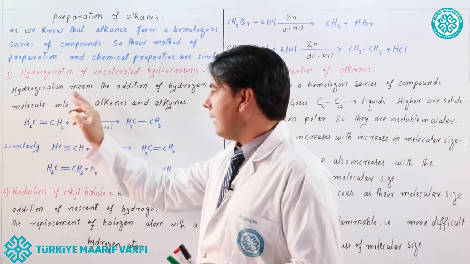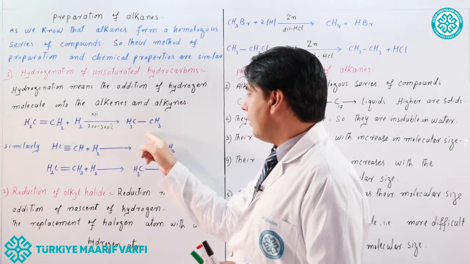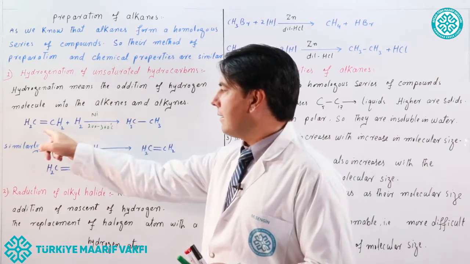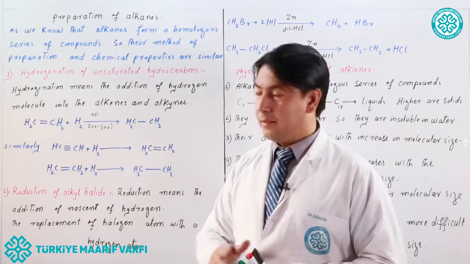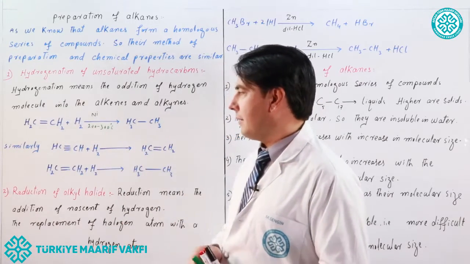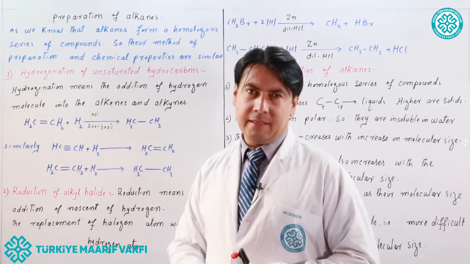As a result, the unsaturated hydrocarbon converts into a saturated hydrocarbon. This is ethene, and this is ethane, formed from the alkene.